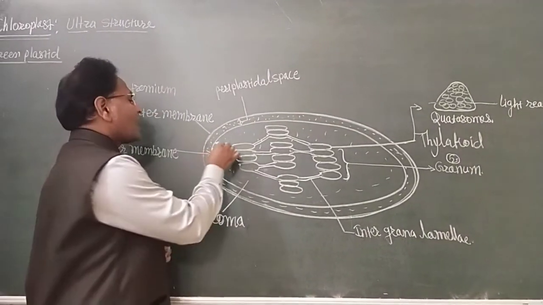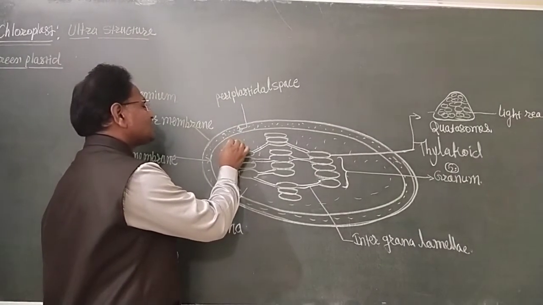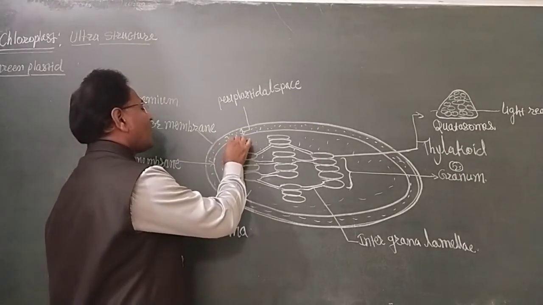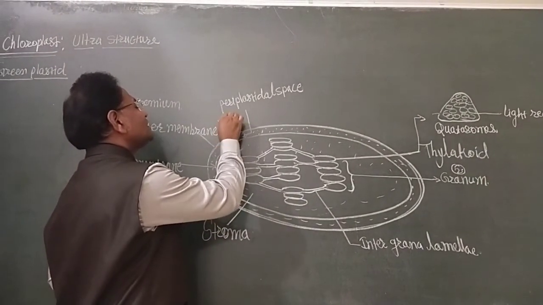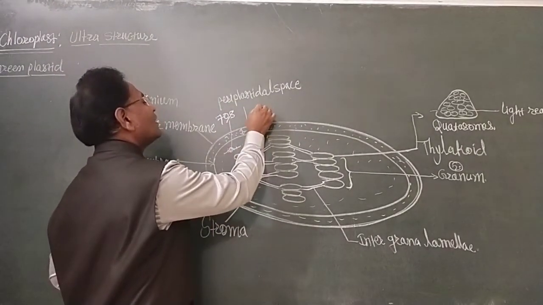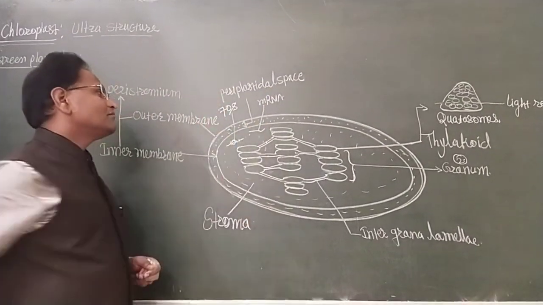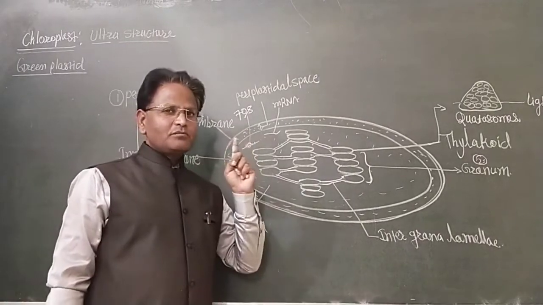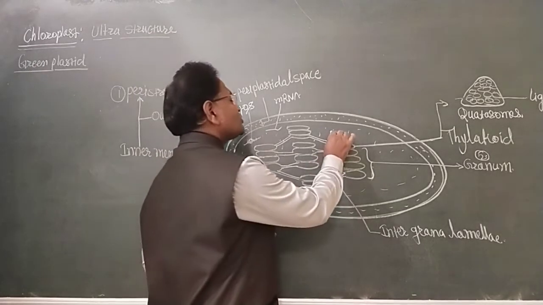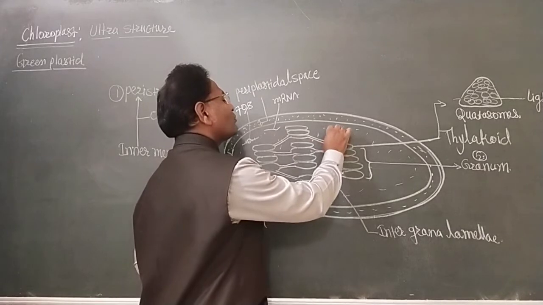It contains RNA molecules and 70S ribosomes, which remain attached to the mRNA. And circular DNA may also be present in the stroma of the chloroplast.